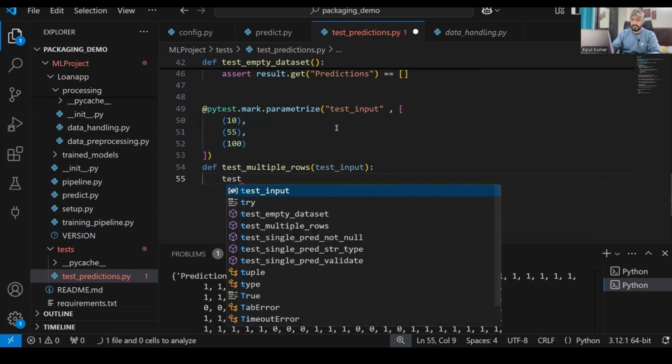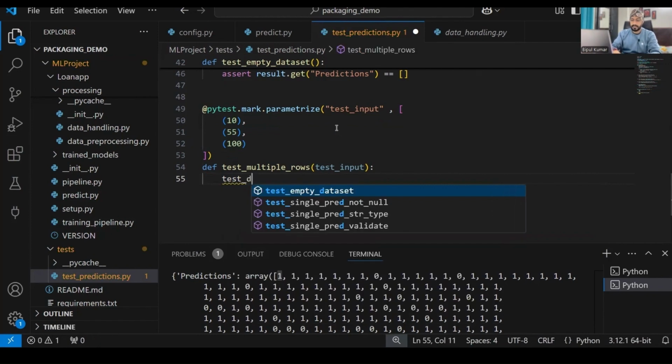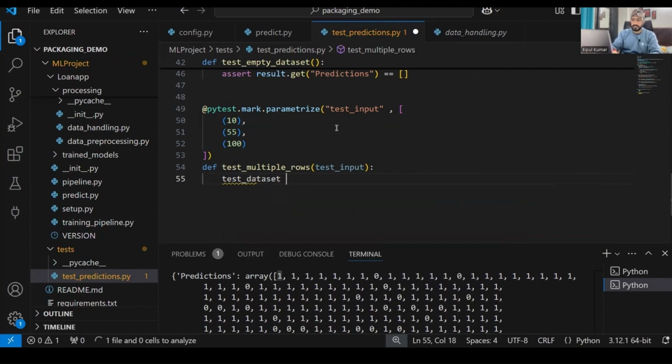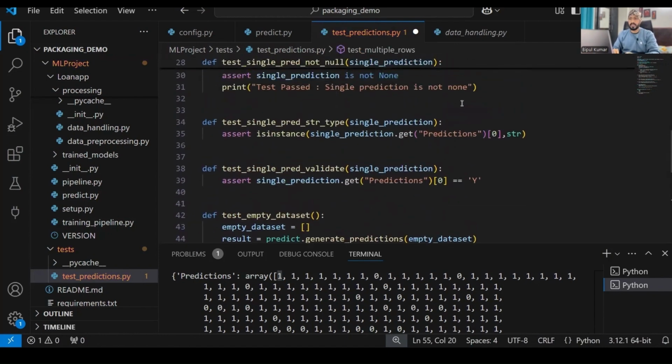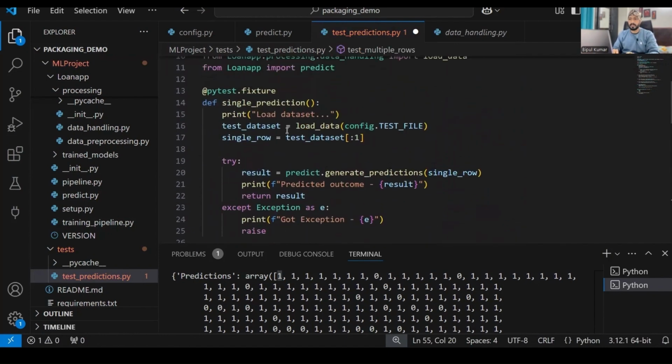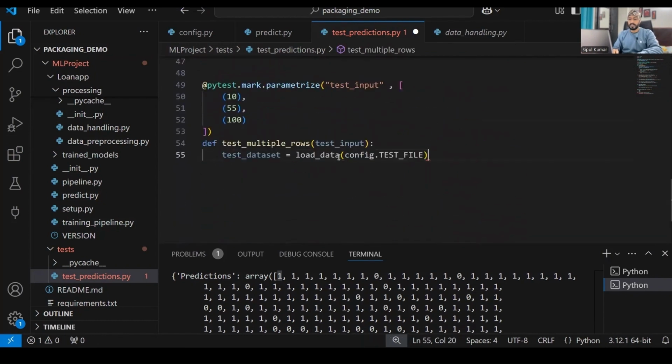So test data set will be equal to what? Same thing, load test file. So this will take the data set. Once we have a data set over here, thereafter I will just take any data row. So data row will be equal to what? Test data set. Okay. So generally last time we take what? Row number 0. Okay. Now we have to take random rows, isn't it?